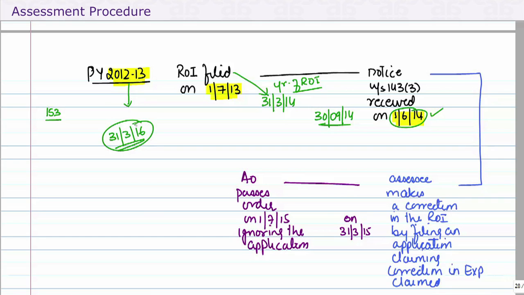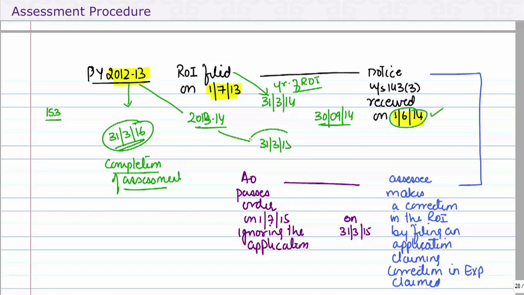Now while going through the assessment proceedings, remember the revised return can be filed before completion of assessment, within 1 year from the end of the relevant assessment year. So assessment year 13-14, 1 more year, 31st March 15.